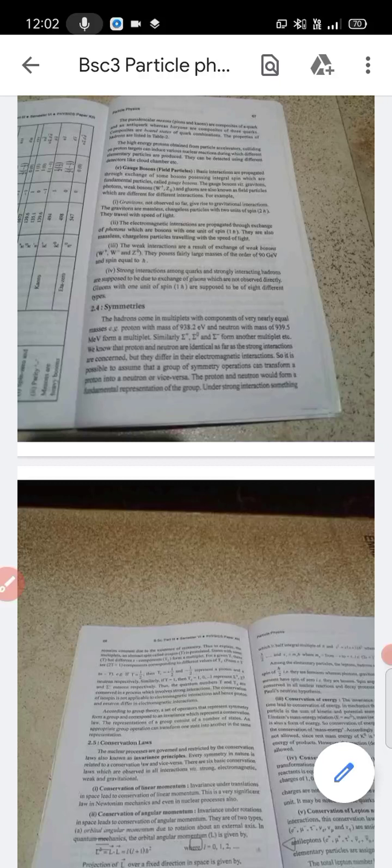See, the hadrons come in multiplets with components of very nearly equal masses. For example, the mass of the proton is about 938.2 mega electron volt, and the neutron has a mass of 939.5 mega electron volt.